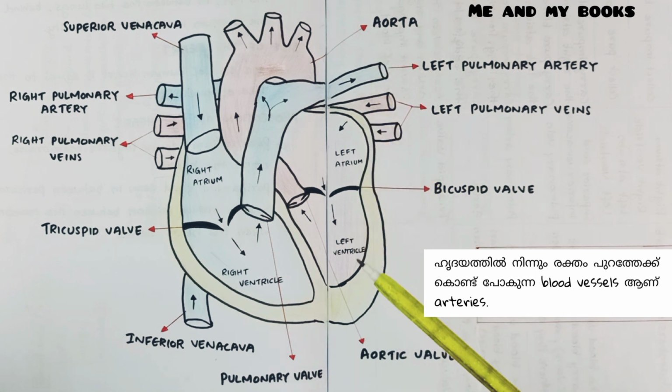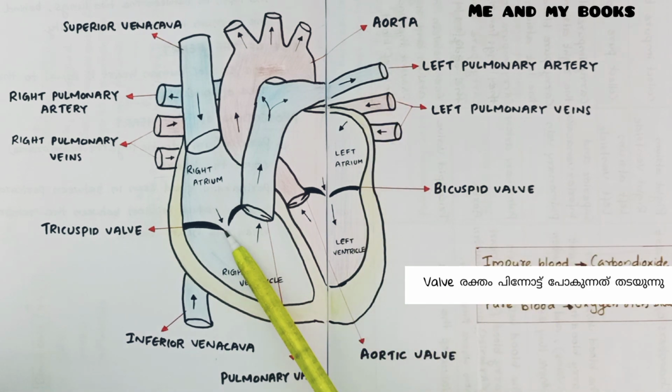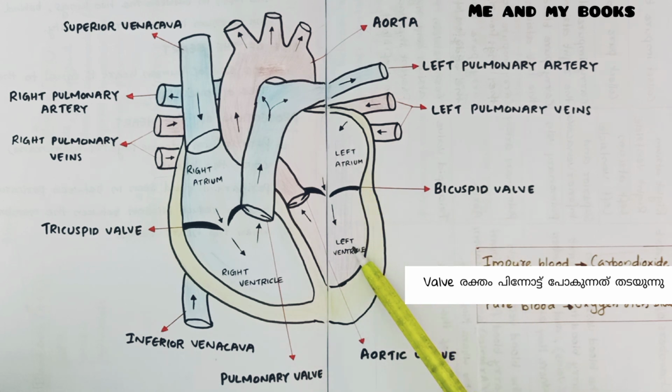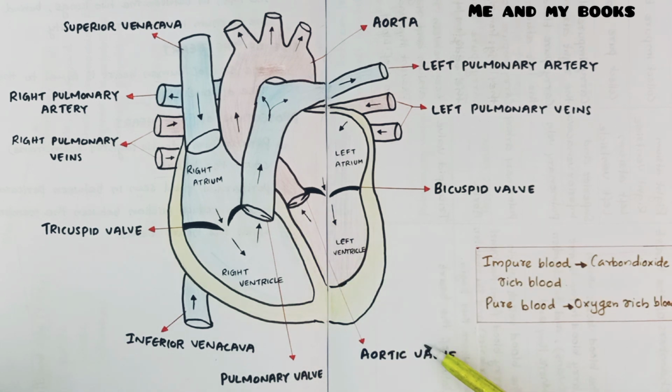This is aorta. And there are valves present in our heart. On right side, tricuspid valve in between right atrium and right ventricle. On left side, bicuspid valve in between left atrium and left ventricle. And on pulmonary artery, pulmonary valve. And on aorta, we can see the valve, aortic valve. So these are the different structures we can see in our heart.